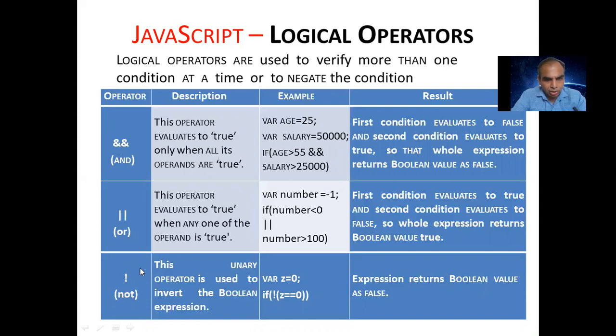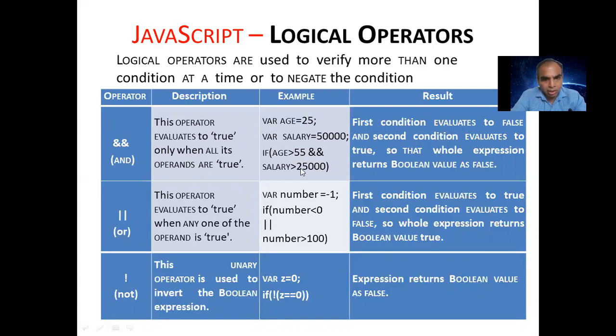NOT, that is exclamation. We can get the example also here. If we are writing variable age 25 and variable salary 50,000, they're checking both conditions. If age is greater than 55 and salary is greater than 25,000. The both conditions are true, so we are getting the answer in the AND operator.